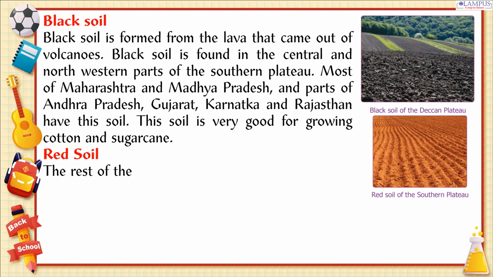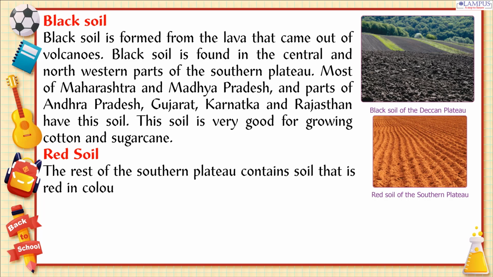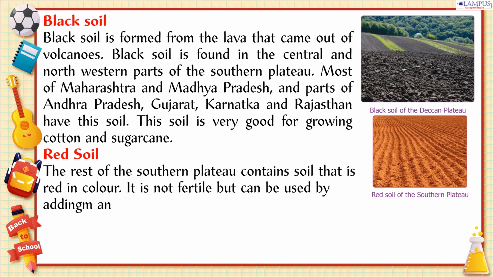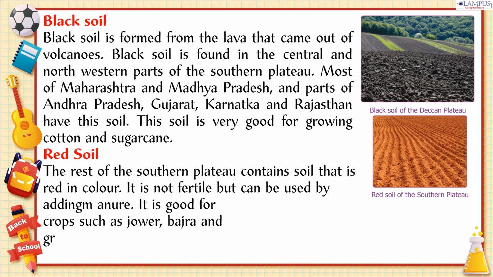Red soil. The rest of the southern plateau contains soil that is red in color. It is not fertile but can be used by adding manure. It is good for crops such as jowar, bajra and groundnut.